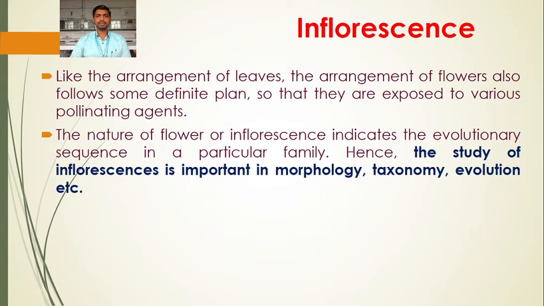Like the arrangement of leaves, the arrangement of flowers also follows some definite plan so that they are exposed to various pollinating agents. When we see the arrangement of leaves, we call it phyllotaxy. So like the arrangement of the leaves, the arrangement of flowers is also specific.